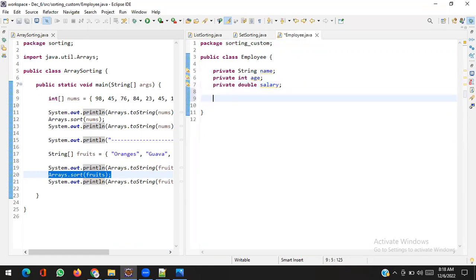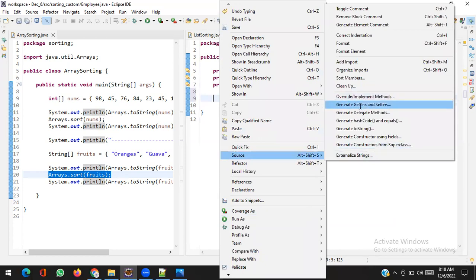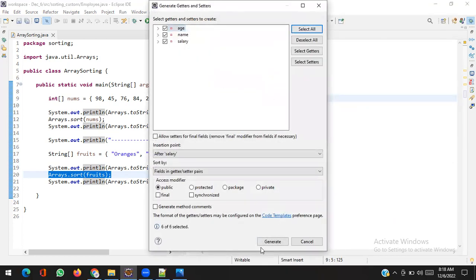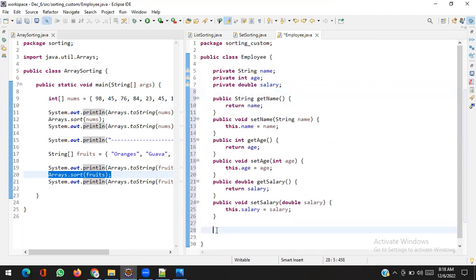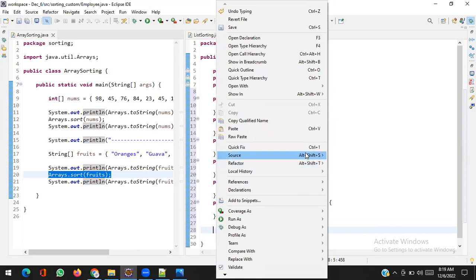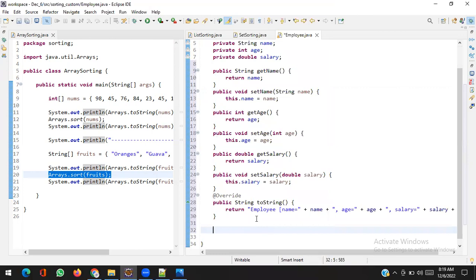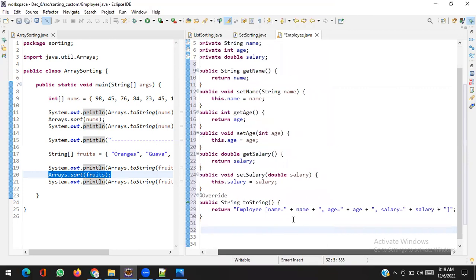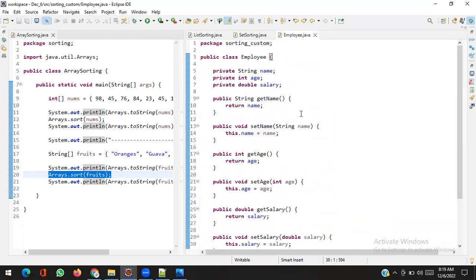Okay, let me create a getter and setter. Right click, Source, Generate Getters and Setters. One more thing, I want to generate a toString method. When somebody wants to print an employee object, what should be printed? Something like whatever the name, age and salary are. Control Shift F will make it pretty and Control S will save it. So now I have an Employee.